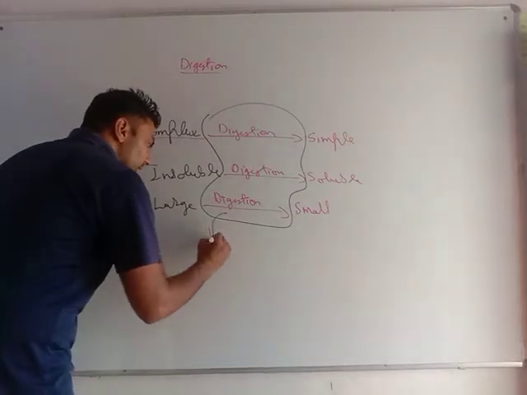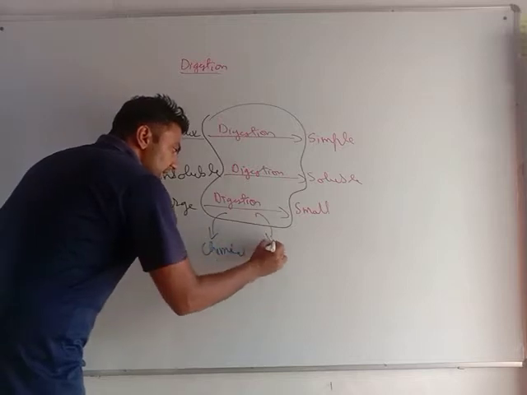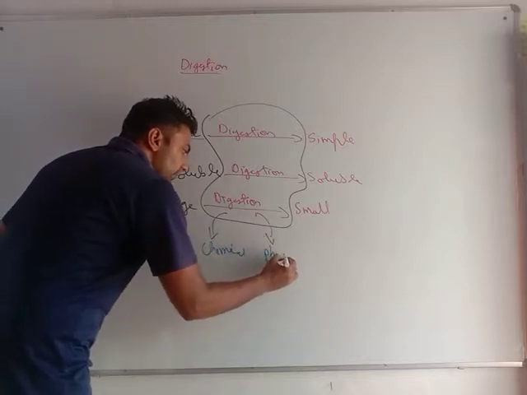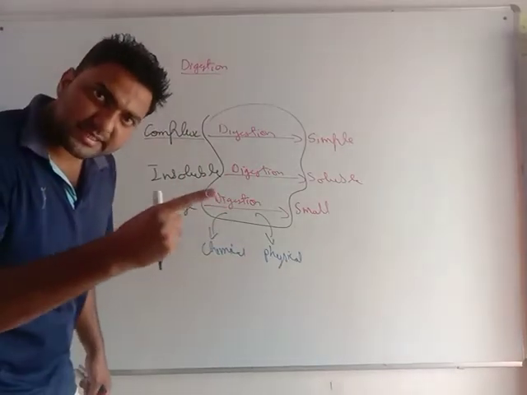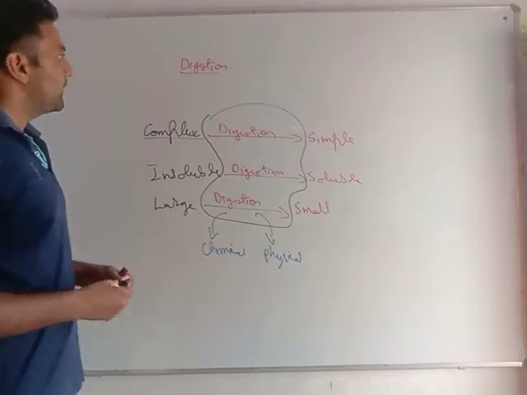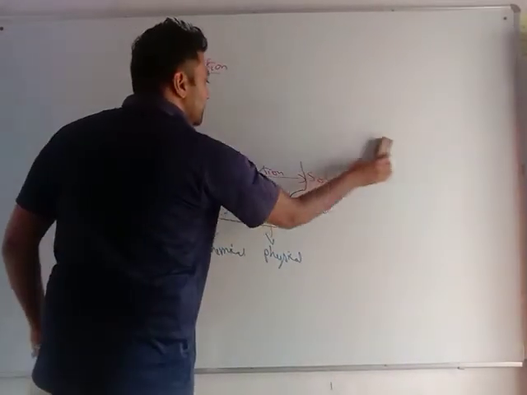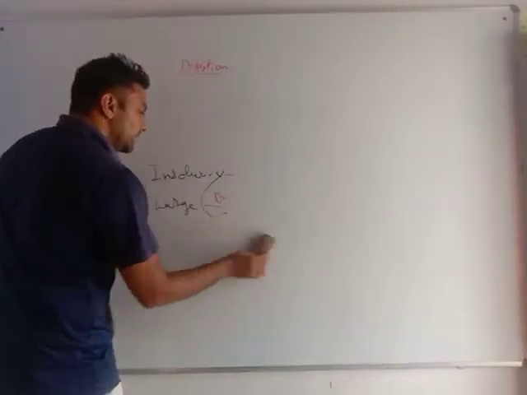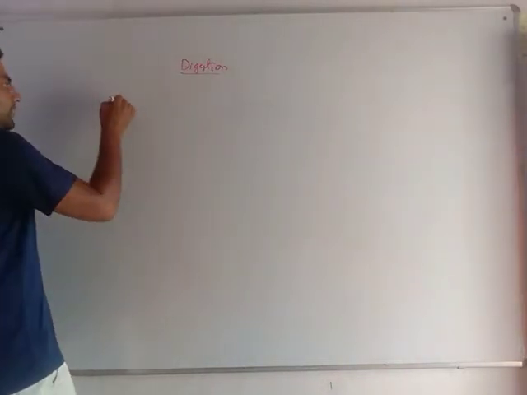Digestion is both a chemical as well as a physical process. It means digestion does chemical changes as well as physical changes. Now we will see how digestion happens in humans. We have done ingestion. How does food enter into the human body? By mouth. Very important.